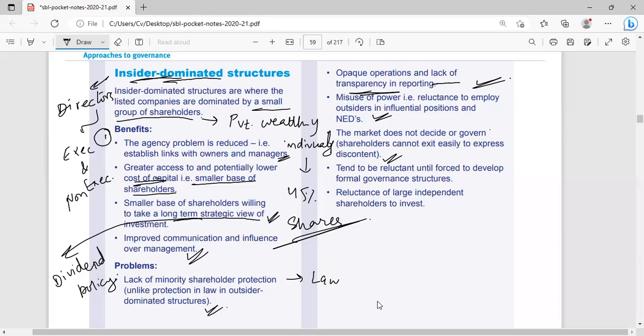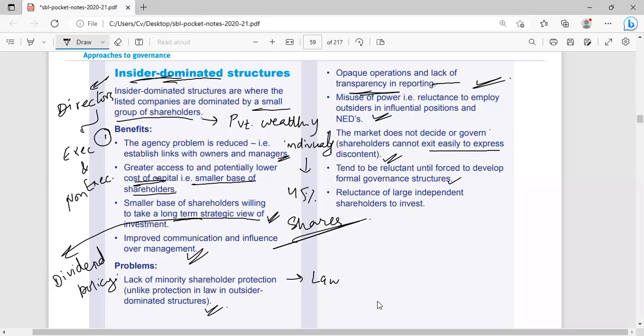They will decide how much code of ethics or code of practice must be followed by the organization. So shareholders cannot exit easily to express discontent. They cannot give their point of view which is different from the majority or the dominant shareholders. Then we have: tend to be reluctant until forced to develop formal governance structure.